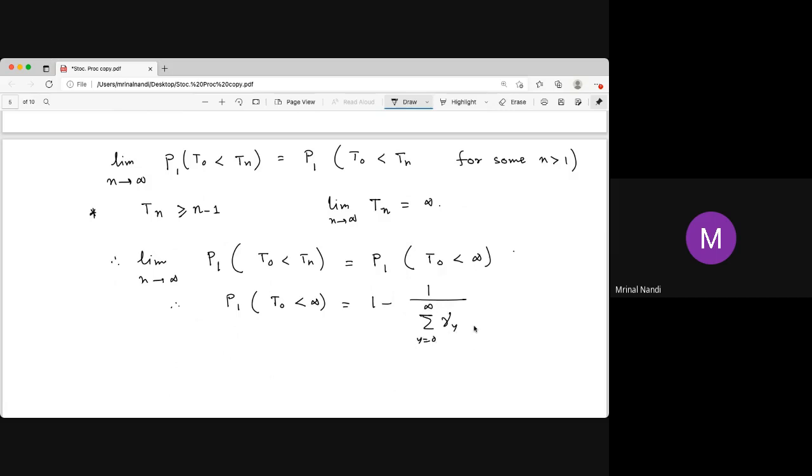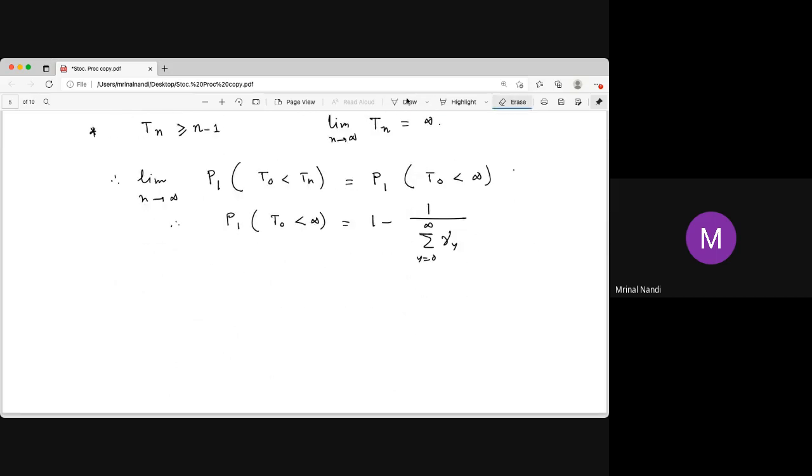So it will be the complement. So we got this result: the hitting time of 0 starting from 1 is finite with probability 1 minus 1 over the sum over y from 0 to infinity of gamma y.